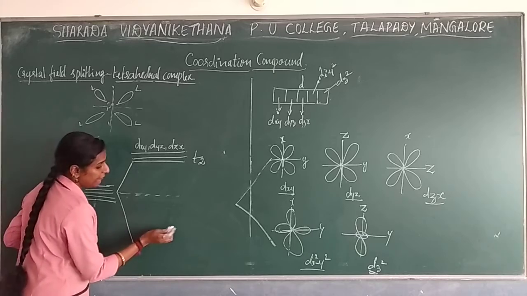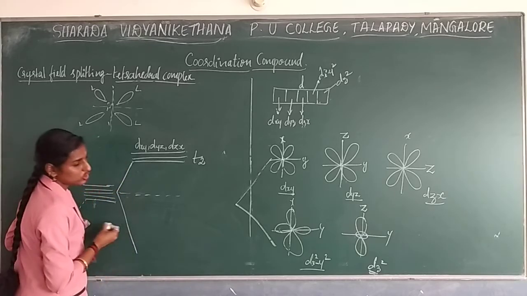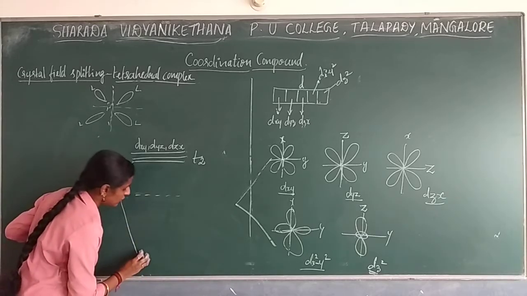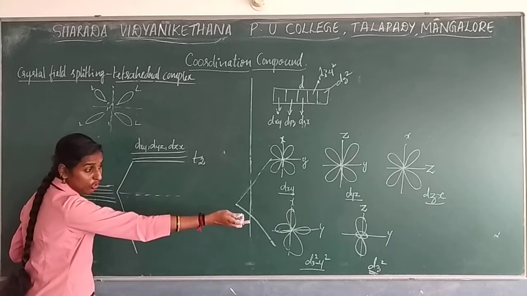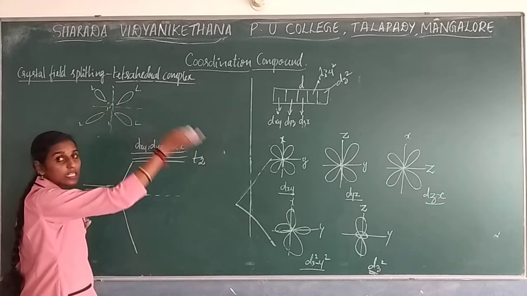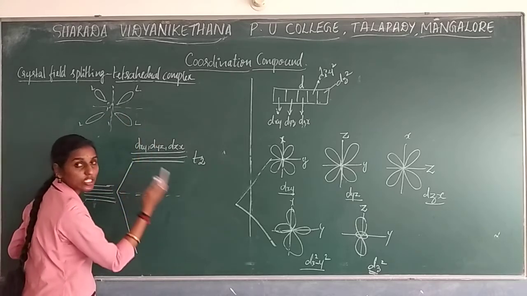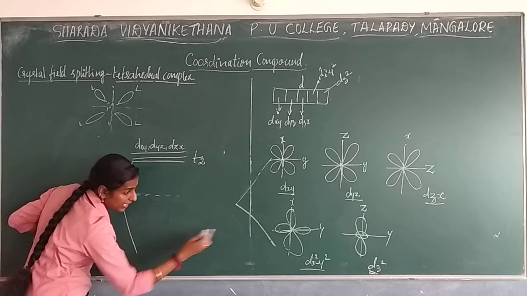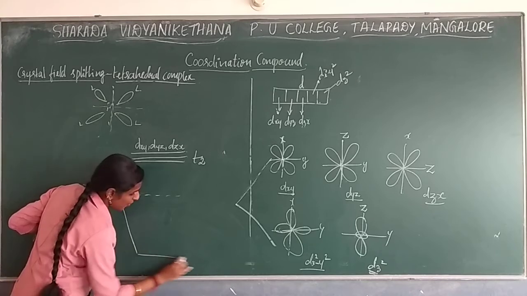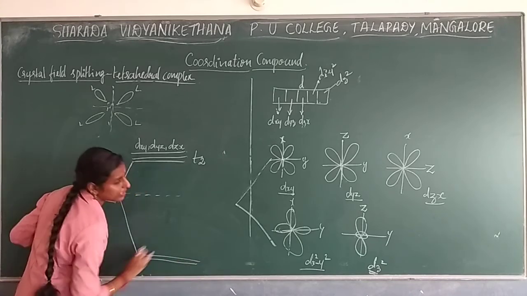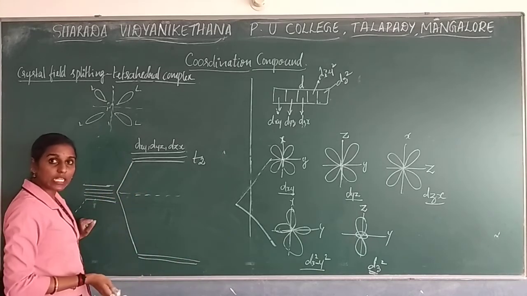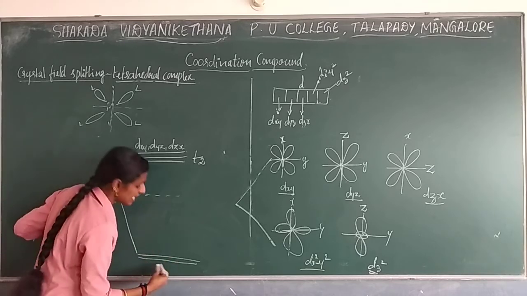Okay, and which causes lower energy? That lower energy orbital, why can we go for lower energy? Because of the lesser repulsion when you compare with this. Due to that reason, dx square minus y square as well as dz square orbitals will cause us lesser repulsion and get lesser energy.